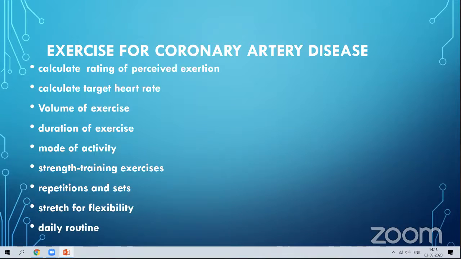Then daily routine. Your daily routine will be taken into consideration. What type of work you are doing? Are you physically working, or are you a sedentary worker? What nature of activity you are having? How you are working, your pattern of work, nature of work, all these will come into consideration.